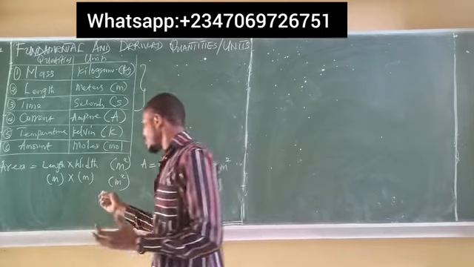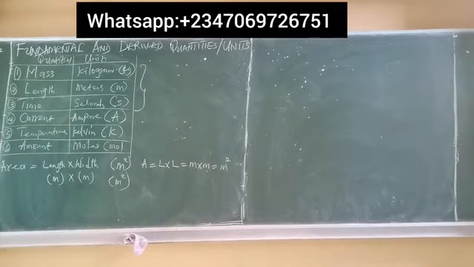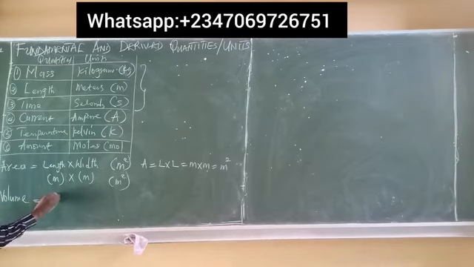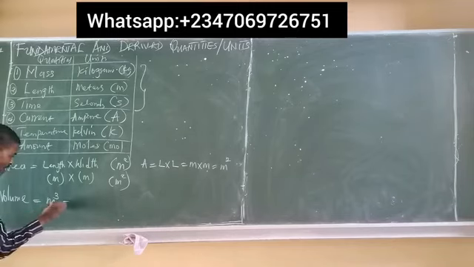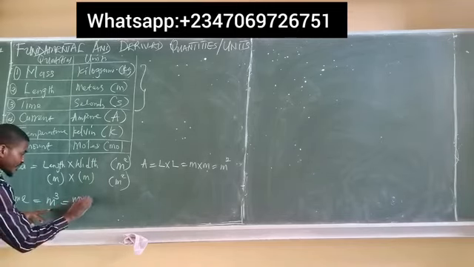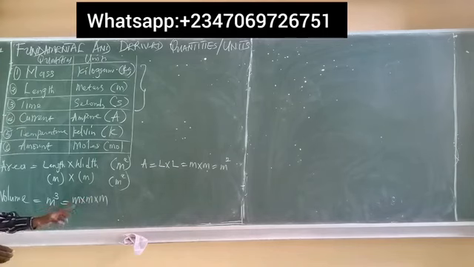Now, I've given an instance with area. Let's try another instance. Let's say we are to investigate if volume is a fundamental quantity or a derived quantity. And I said the very best way to know if a quantity is fundamental or derived is simply from the unit. The unit of volume we know is what? Meters cubed. This is a very easy way to obtain if a quantity is fundamental or derived. The unit of volume is meter cubed, which means that meter multiplied itself into three places. So I have meters times meters times meters. That gives me meters cubed.